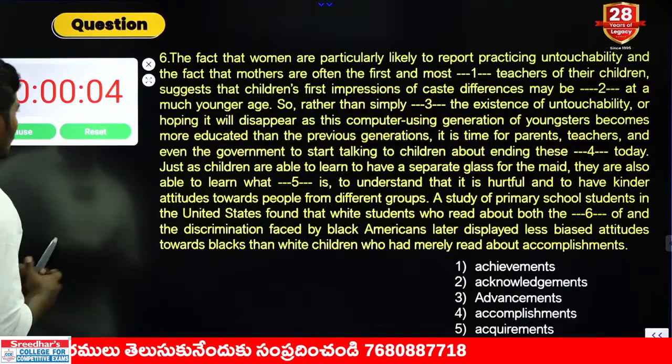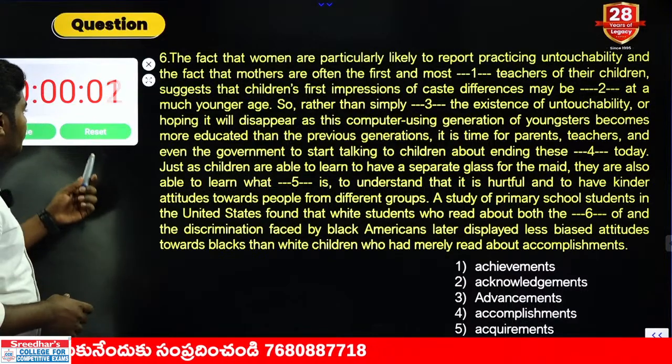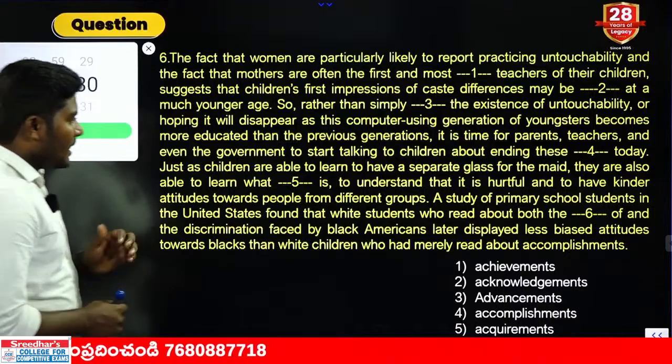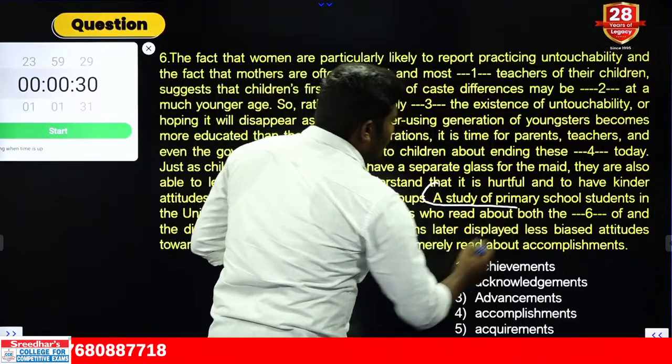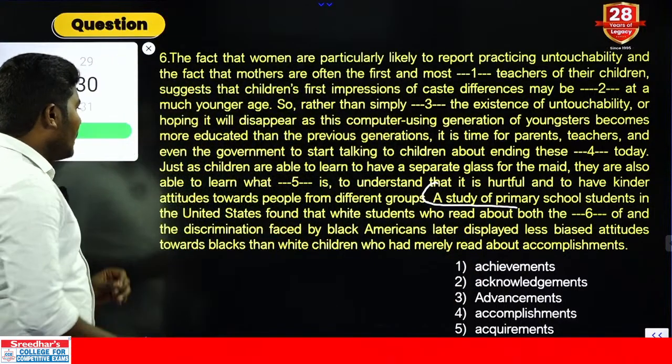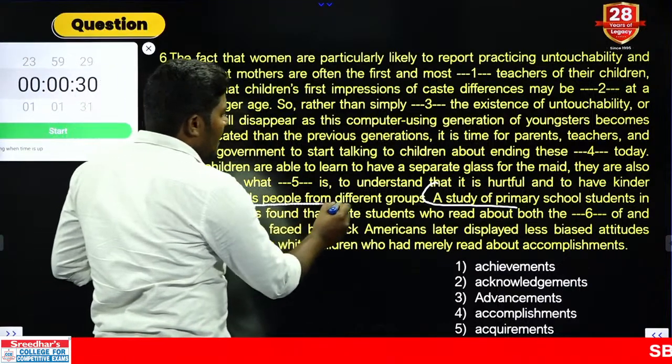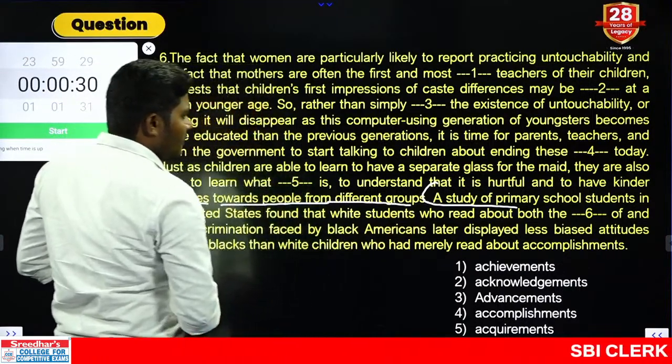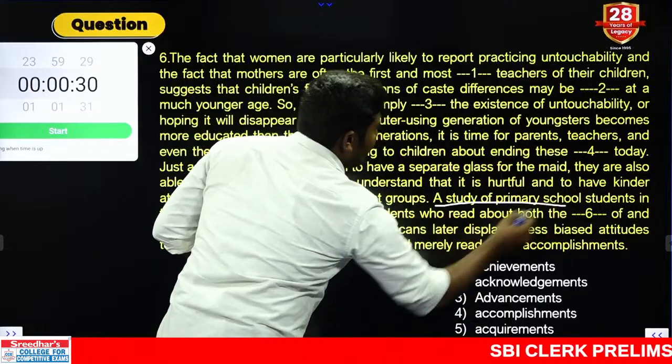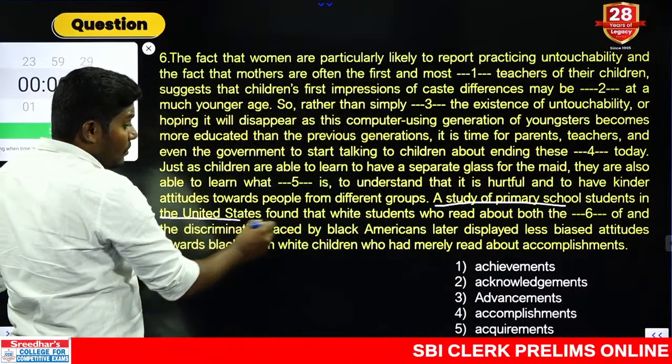Another easy one. Come on, I want all the answers from all of you. Right. Now look at this. A study of primary school students in the United States.